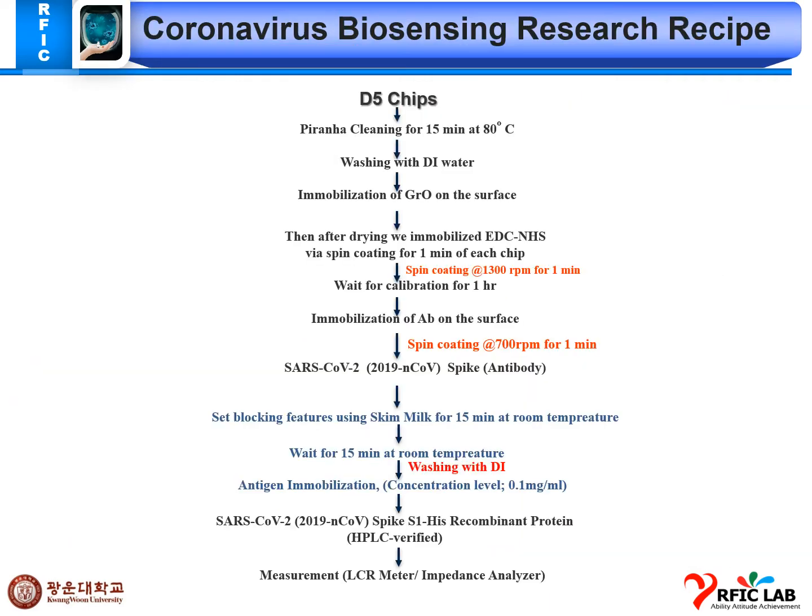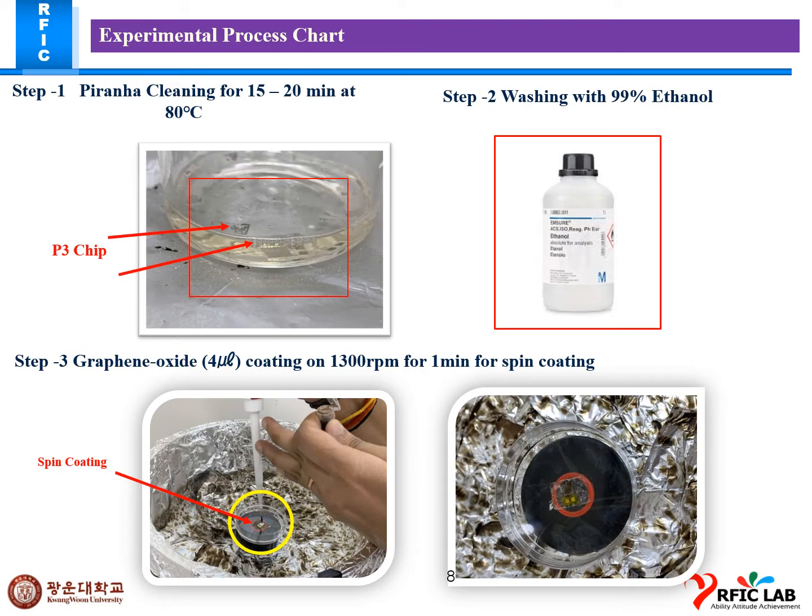So this is our whole biosensing recipe that we are following in our chemical process using the IDC chip. First the cleaning and washing with DI water, immobilization of GO on the surface, and after drying, the immobilization of EDC NHS. I will show you all the chemical steps in the next process chart. This is the experimental process chart, with all the steps we are following in our experiment.